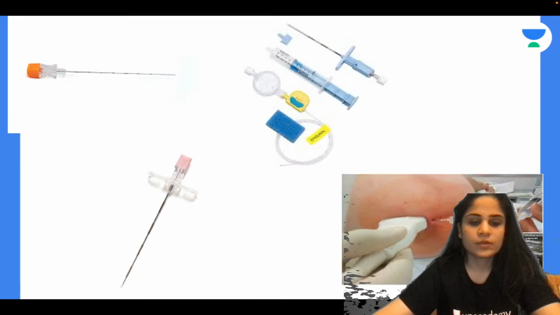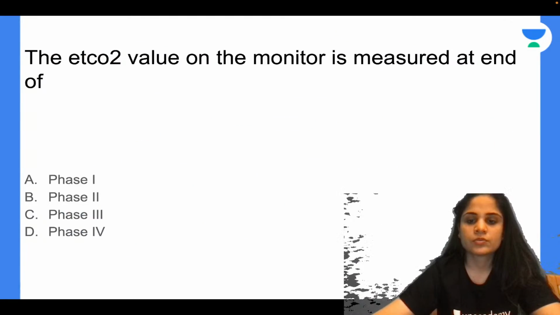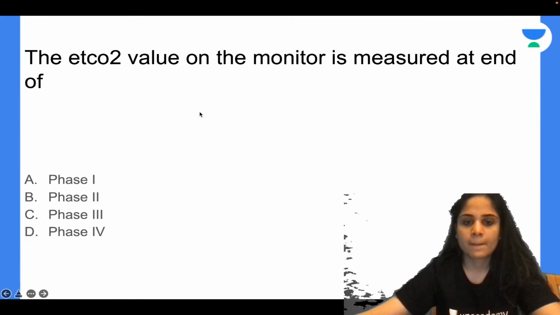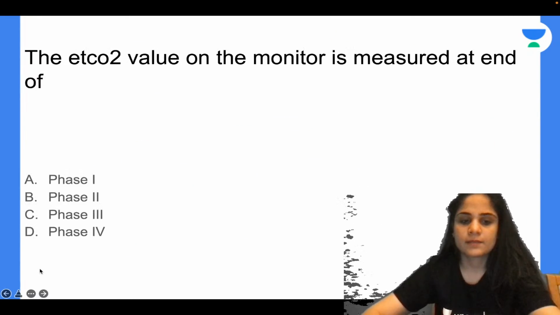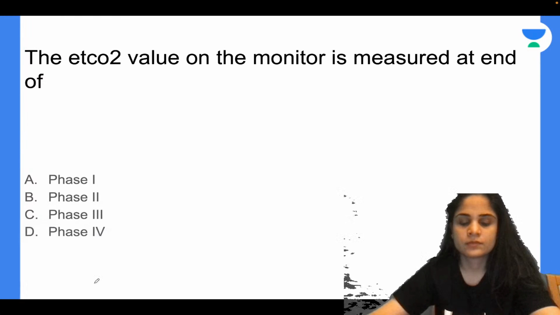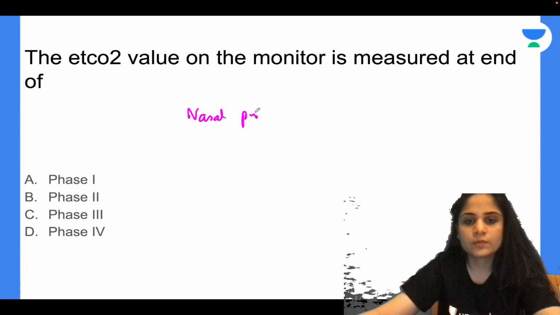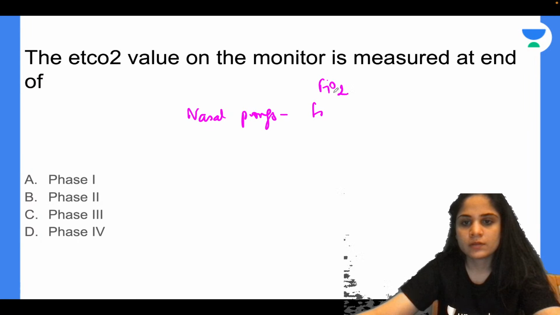Yeah, can you give the list? I will write it down over here, FiO2. So we start off with the lowest FiO2 that is given by nasal prongs, 40%.